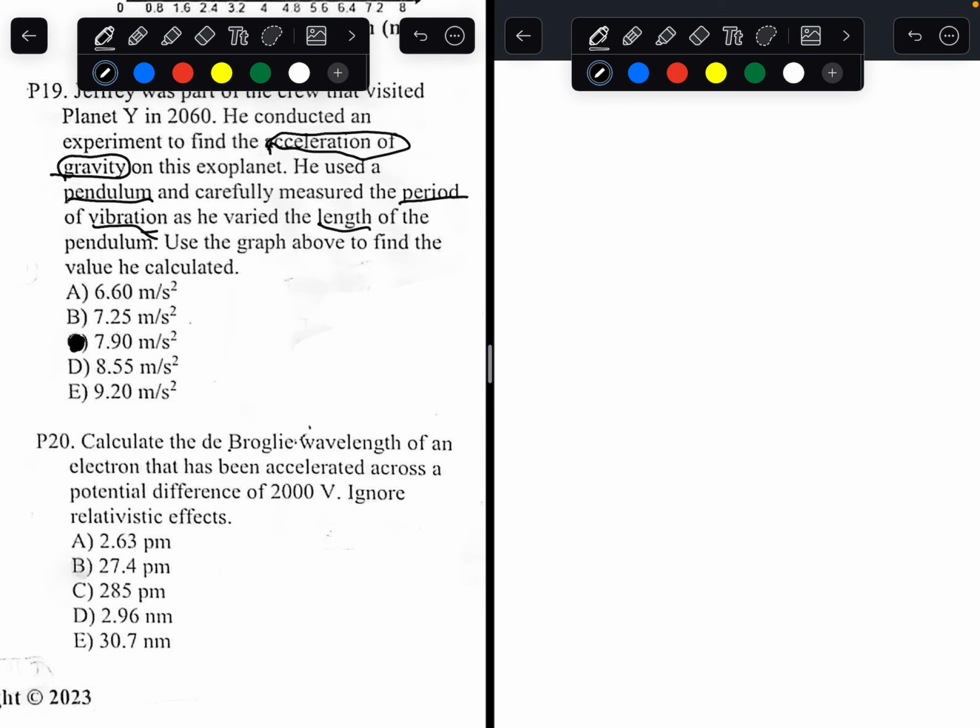Number 20. Calculate the de Broglie wavelength of an electron that has been accelerated across a potential difference of 2,000 volts. So you're trying to find the de Broglie wavelength. So what is de Broglie wavelength? It is equal to Planck's constant divided by the momentum of a particle. Planck's constant is 6.626 times 10 to the power of negative 34.